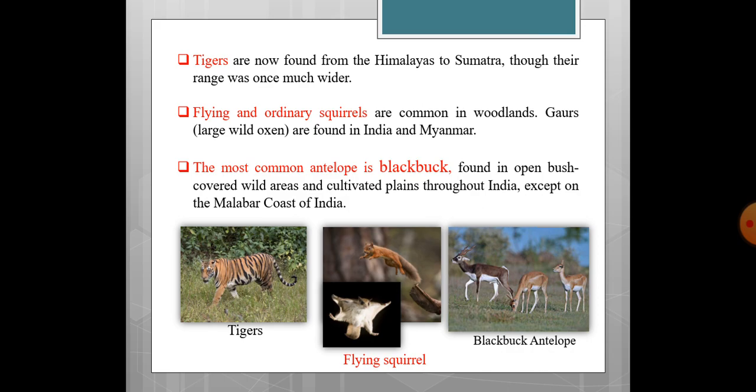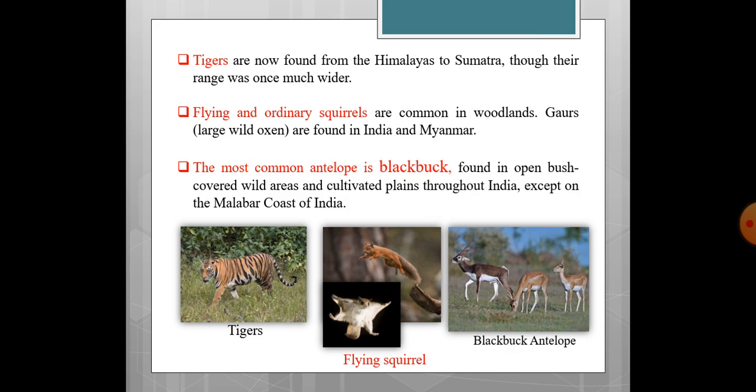Tigers are now found from Himalayas to Sumatra, whereas these tigers once had a wider range. But we all know that tigers also are highly endangered species, and the project which was established in 1973 is looking after the strict conservation measures of this species, the tiger.